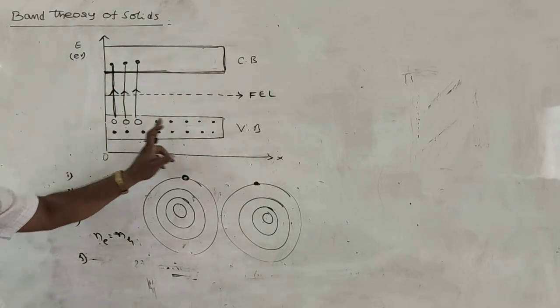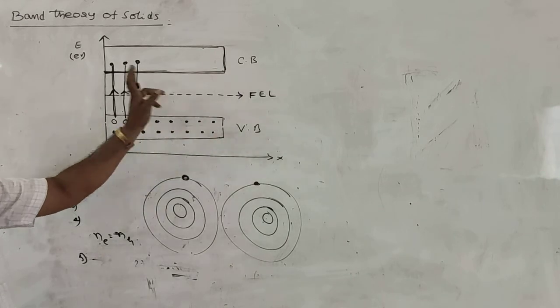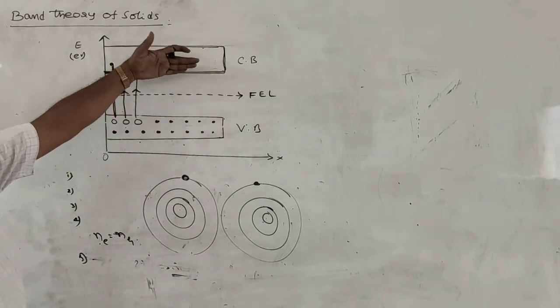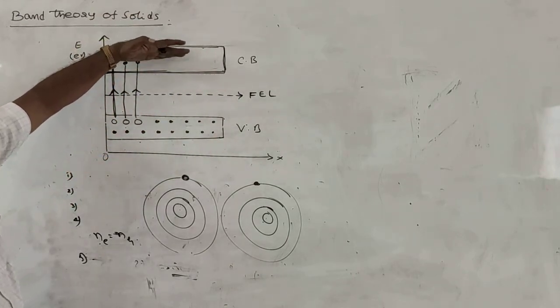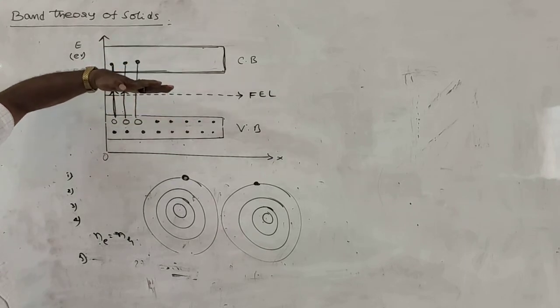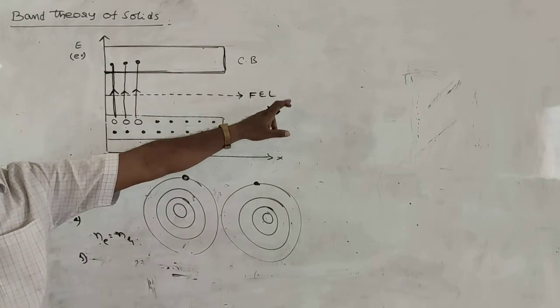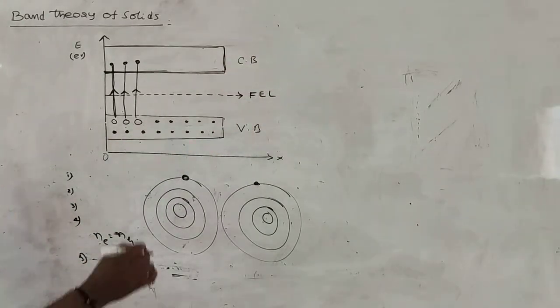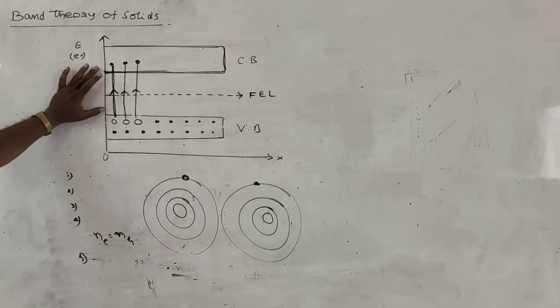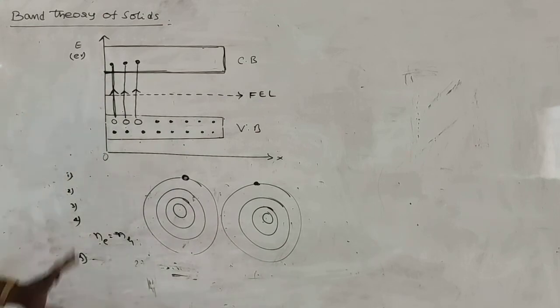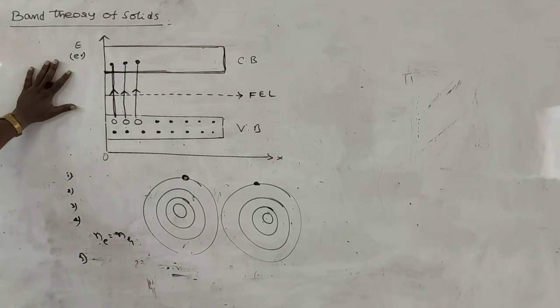Now the number of holes in the valence band is equal to the number of electrons in the conduction band. That's why the average energy of electrons and holes lies in between them. So the Fermi energy level is the average energy level corresponding to electrons and positive charge holes. Exactly, it is in between the conduction band and the valence band. Okay, so this is the band theory of solids.